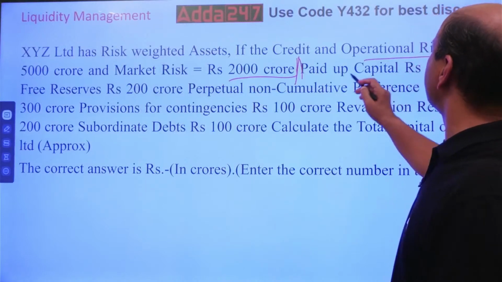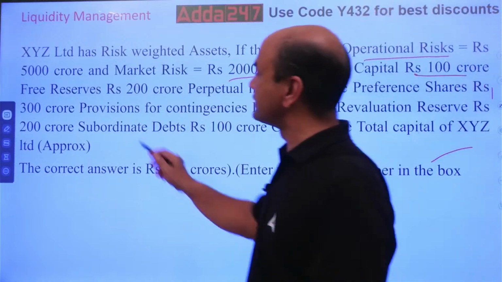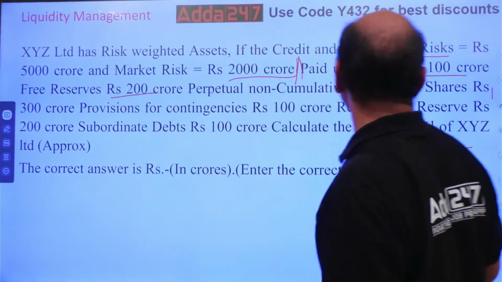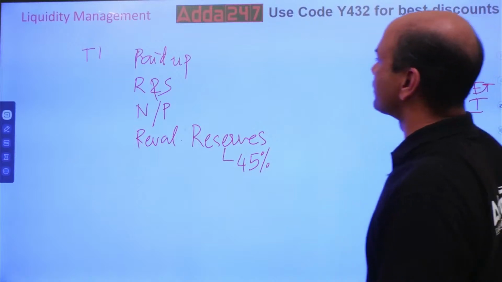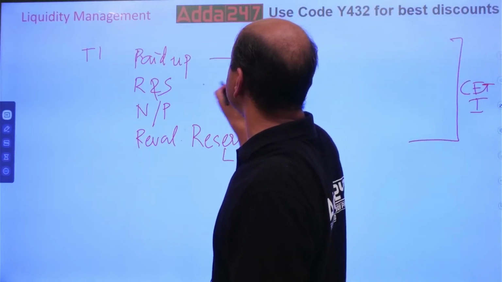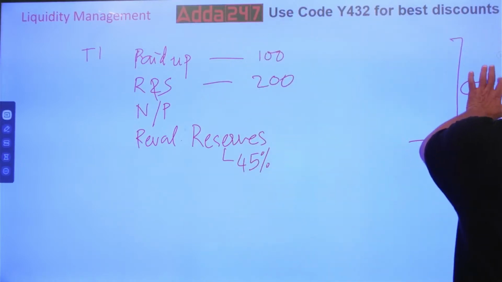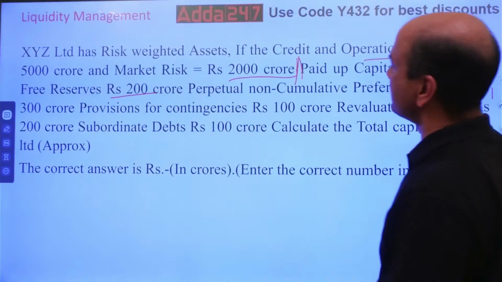Paid up capital is 100 crores, so this will come over there. Free reserves and surplus are 200 crores. So let me write it one by one. 100 crores over here, 100. Free reserves is 200, 200 here. Right? So this is done.